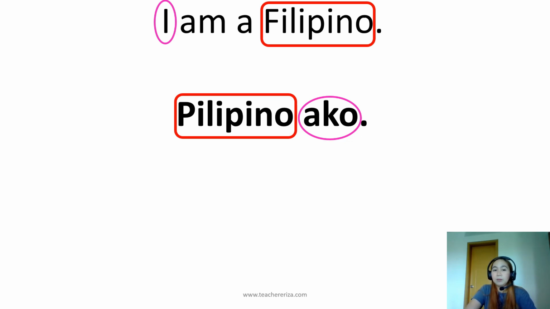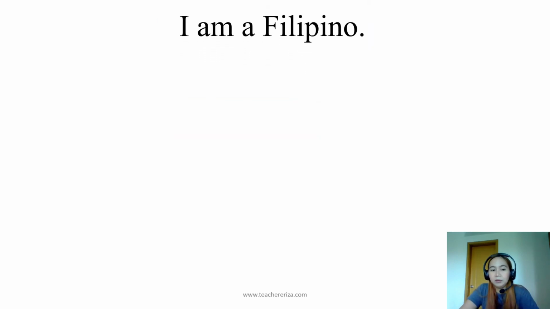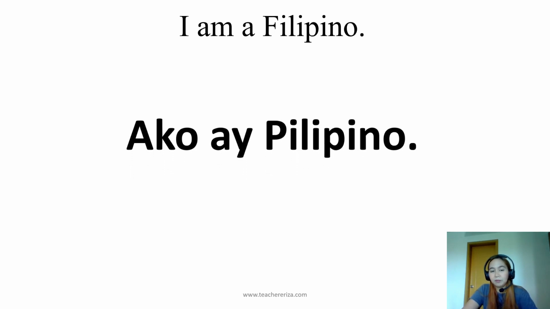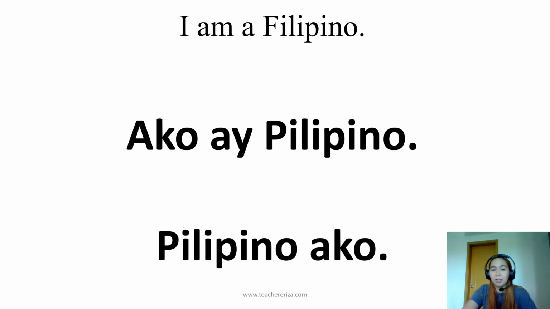So that will be Pilipino ako. So let's now compare informal and formal. The formal way is ako ay Pilipino. Informal is Pilipino ako.